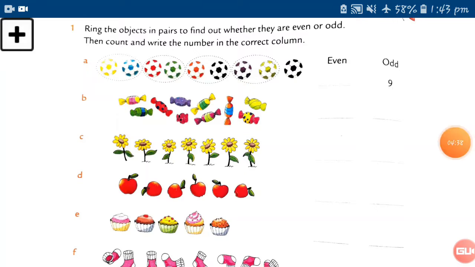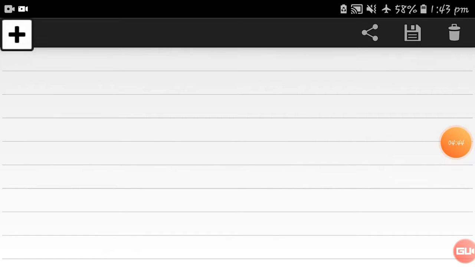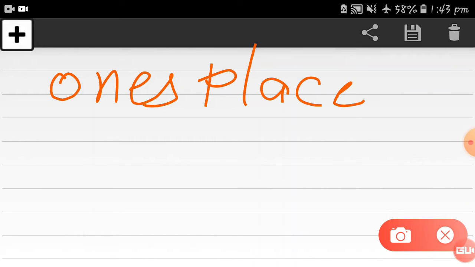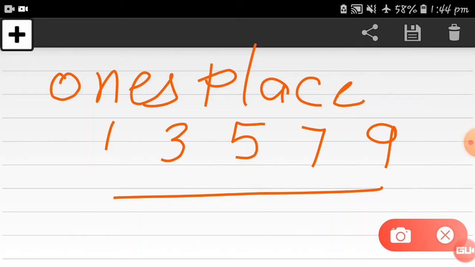Let me tell you one trick to understand even and odd numbers. This is a shortcut: if you have any doubt how to identify whether a number is odd or even, there is one trick. You have to check the ones place of every digit. This is the ones place. If the digit at the ones place is 1, 3, 5, 7 or 9, then this number will be an odd number.